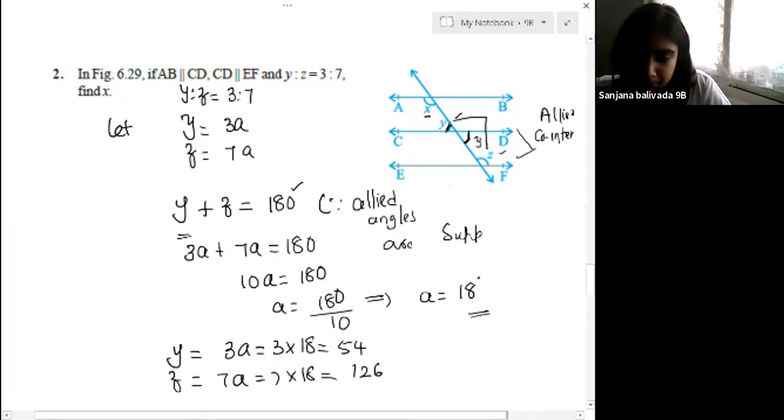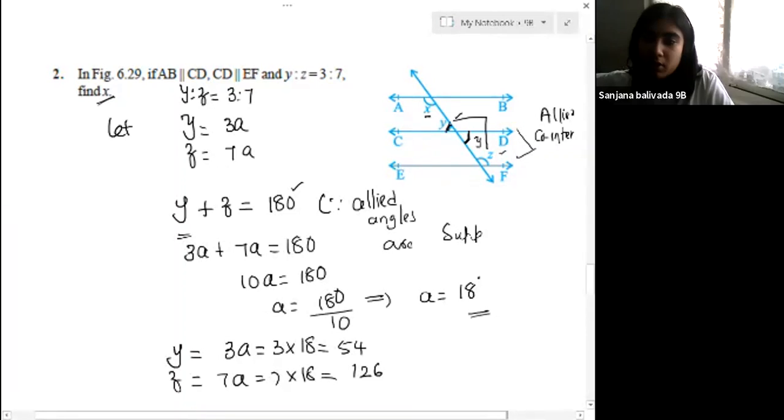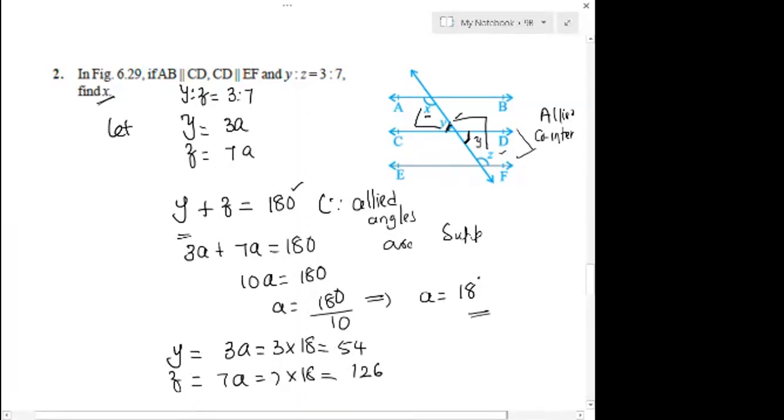Yes, 126 degrees. Now, how do you find x? The question is to find x. 180 minus 54. Or else you can take x and y. X and y are supplementary, right?